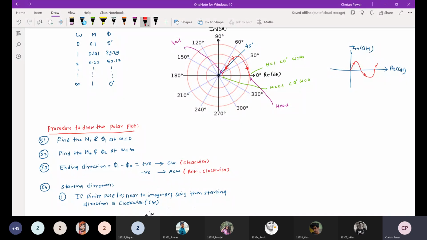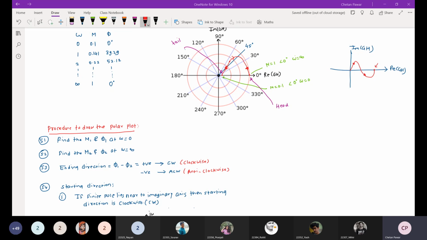Is it right or wrong? I don't know the magnitude between 2 and infinite frequencies. I just approximated like this, but this may be the condition, right? Are you getting the point?